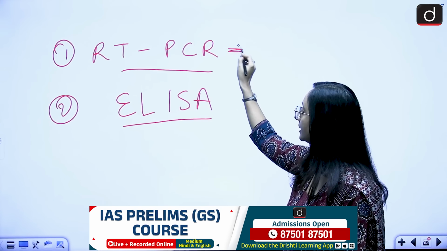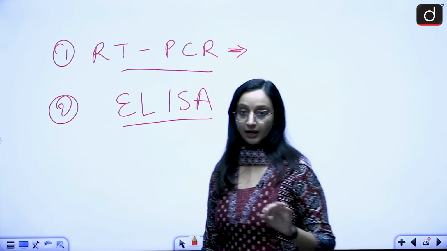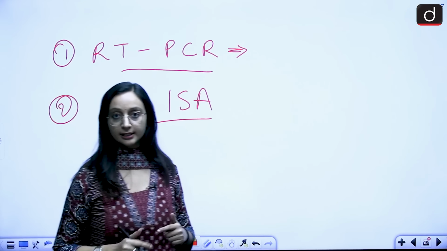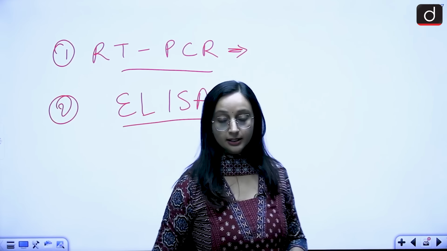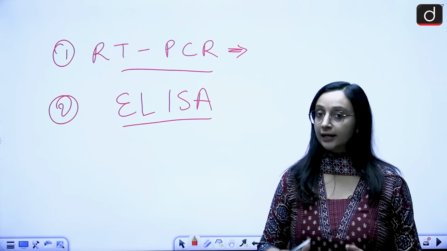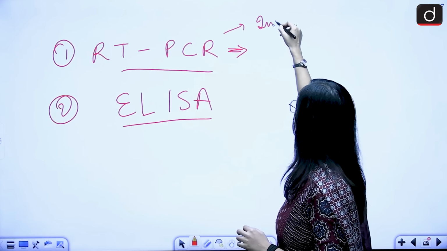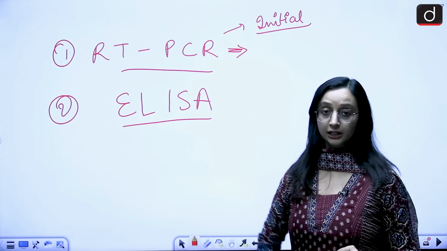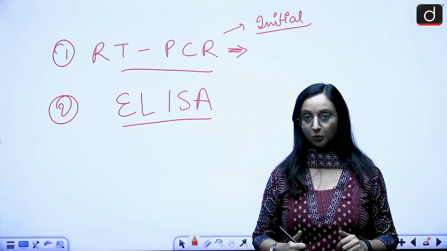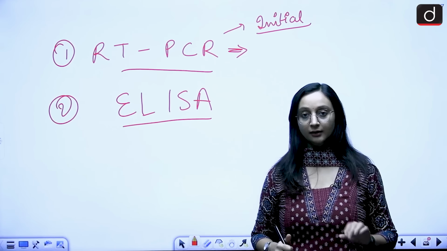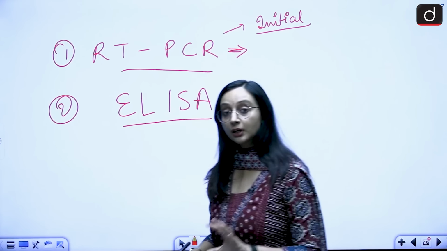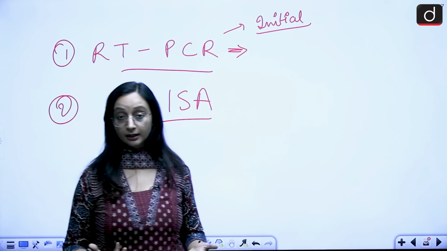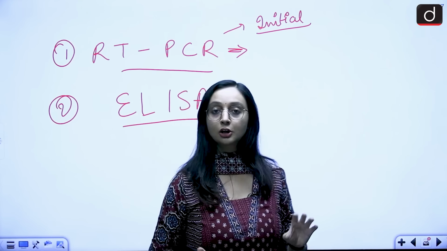Now what happens in RT-PCR? I told you that the virus is entering the body and it is releasing what? It is releasing its genetic material. So what do we do in this? There is actually a chain reaction. Now, it is especially helpful in the initial stages. Because in the initial days when the virus has just entered the body, they are going to be few in number, right? And it gets difficult to detect these viruses because they are not as abundant in number as they would be in the later stages.